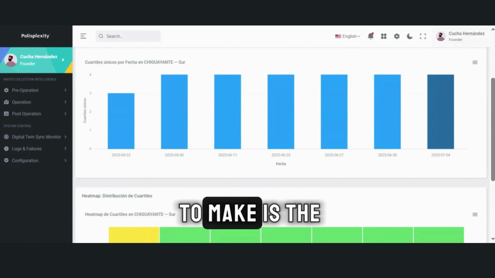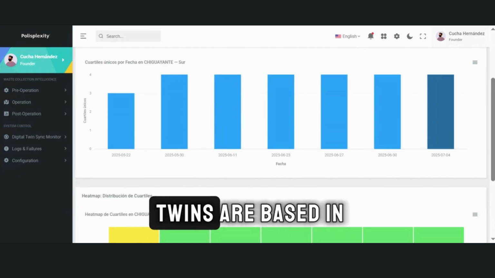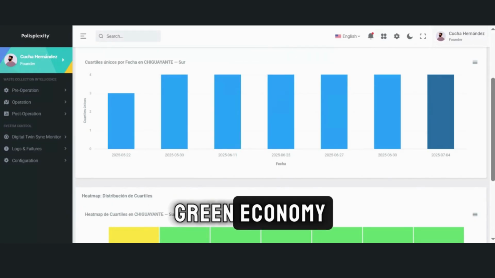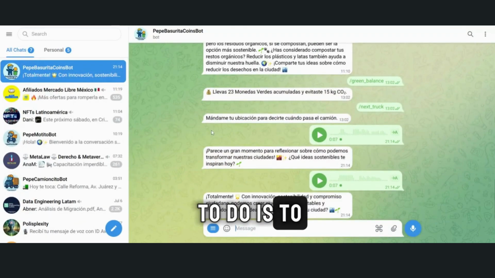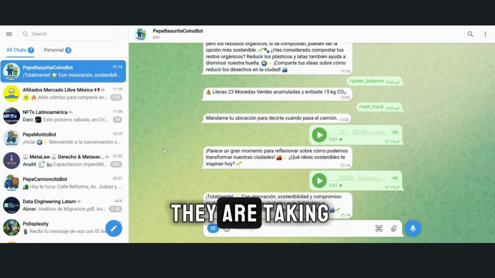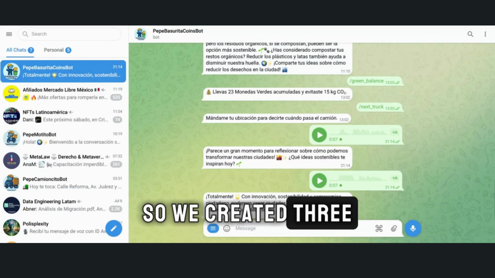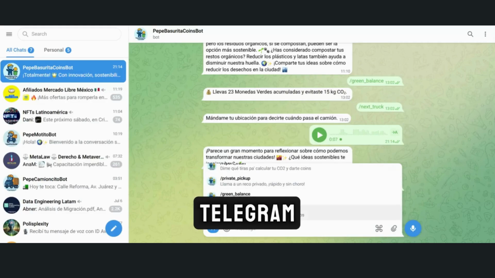Now, what we want to make is the social digital twins. And the social digital twins are based in green economy and are based in blockchain. And what we want to do is to motivate people to say what kind of trash they are taking. So we created 3 digital agents connected to Telegram.